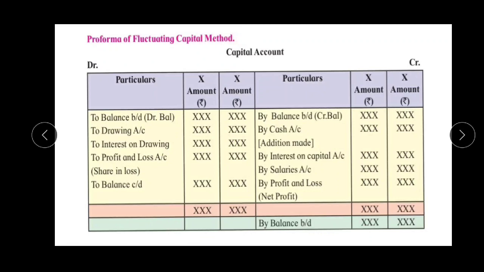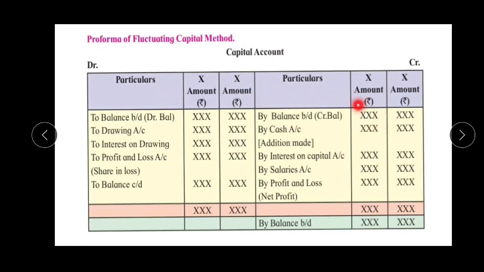Next, the second method is the fluctuating method. In that fluctuating method, what we have to do is record all the transactions in the partners' capital as well as the partners' current. It means that there is no need to prepare two accounts separately. We have to prepare only one account, called the partners' capital account, in which we record the opening balance, additions and all the adjustments which we recorded in the current account. So you can say it is a combination of the partners' capital account and the partners' current account.